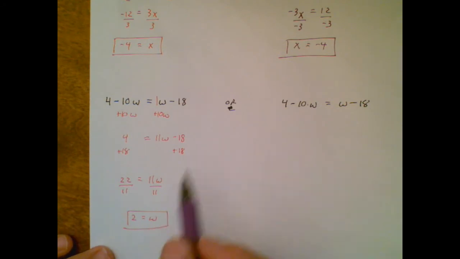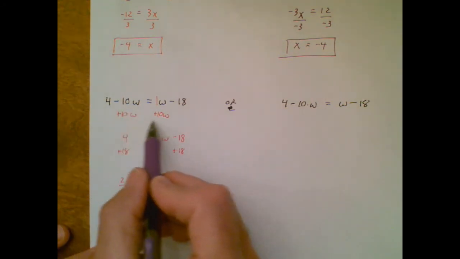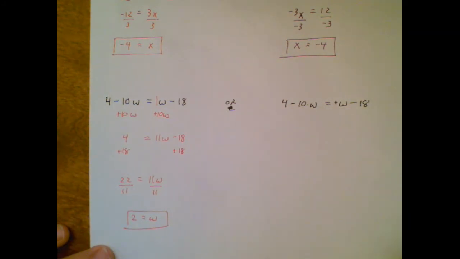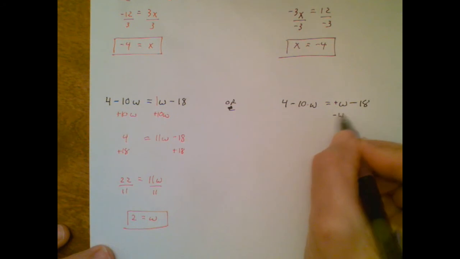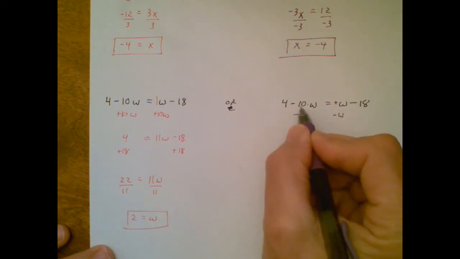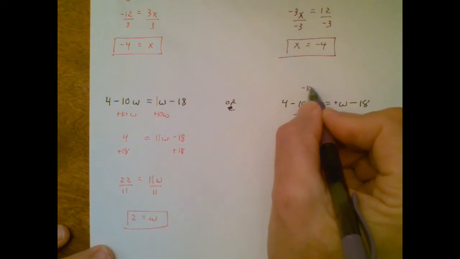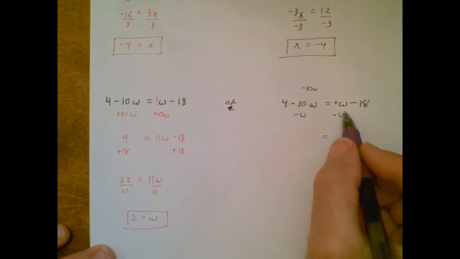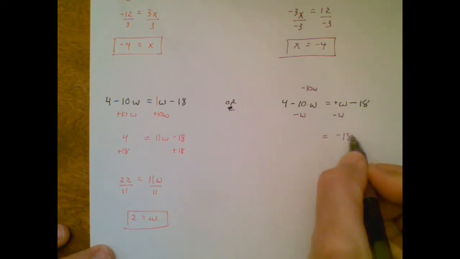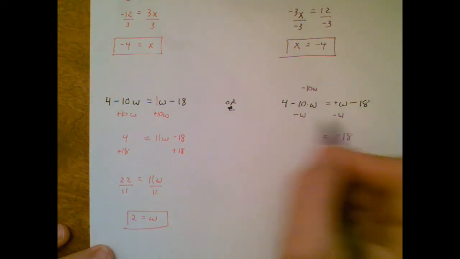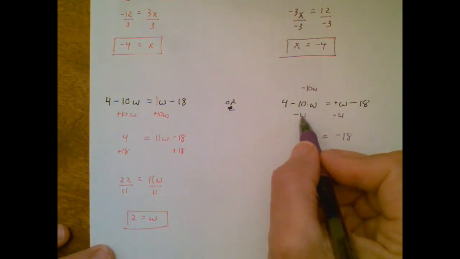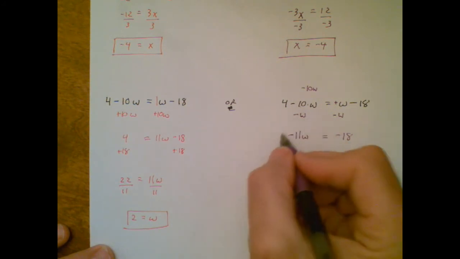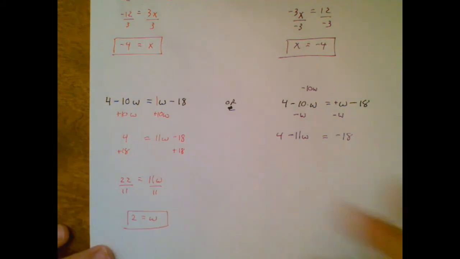W equals 2. But now instead of making the minus 10 travel, I'm going to make the w travel. That's a positive w, so I will subtract w. And this is negative 10 times w. You can also think of that as negative 10w. All right, I have only a minus 18 on this side. Over here, this negative w and this negative 10w go together to be a negative 11w. I copy down the 4.